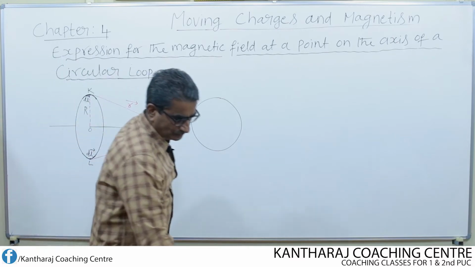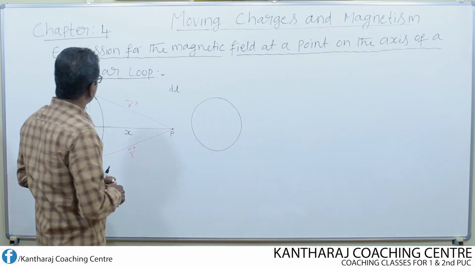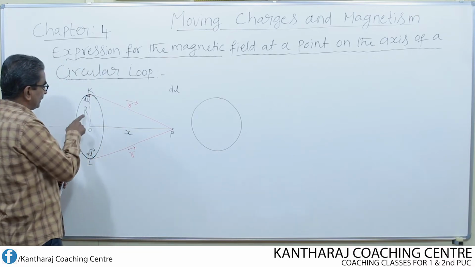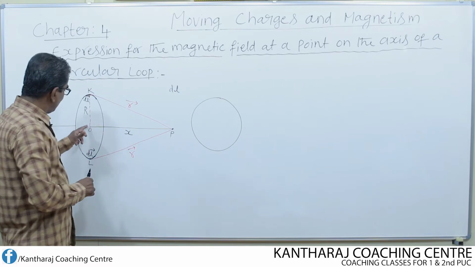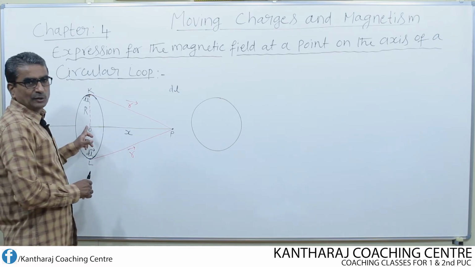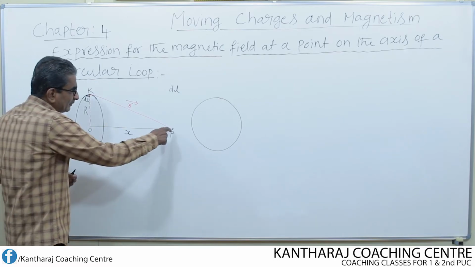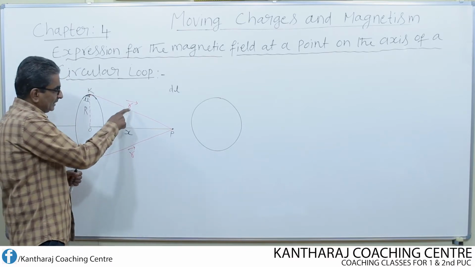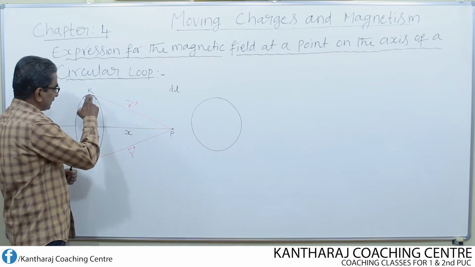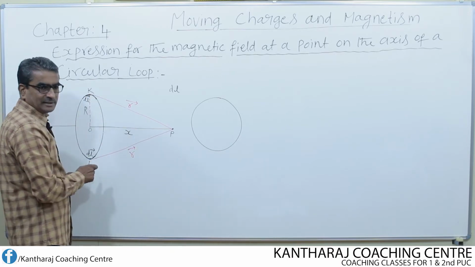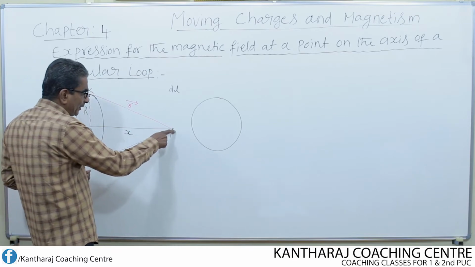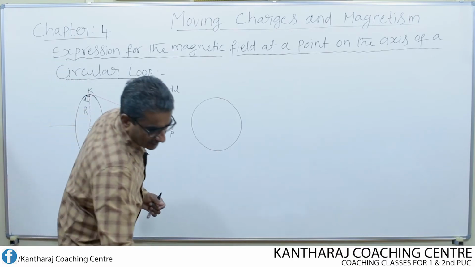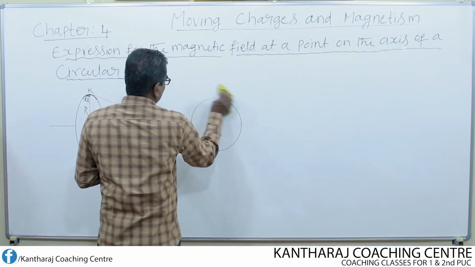Okay, now what is the radius of this loop? Let capital R be the radius of the loop and O be the center of the loop. What is the distance of the point P from the center of the loop? It is x. See, these are the position vectors of the point P with respect to the midpoints K and L of the current elements, whereas x is the distance of the same point P from the center of the loop. So let us write its description.